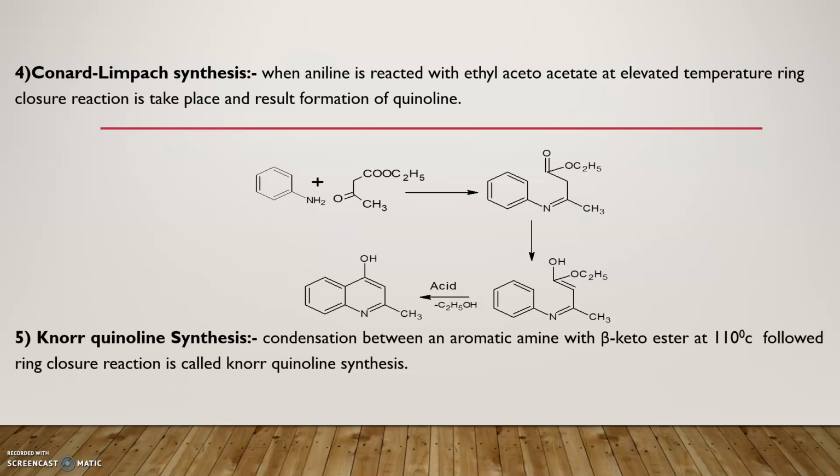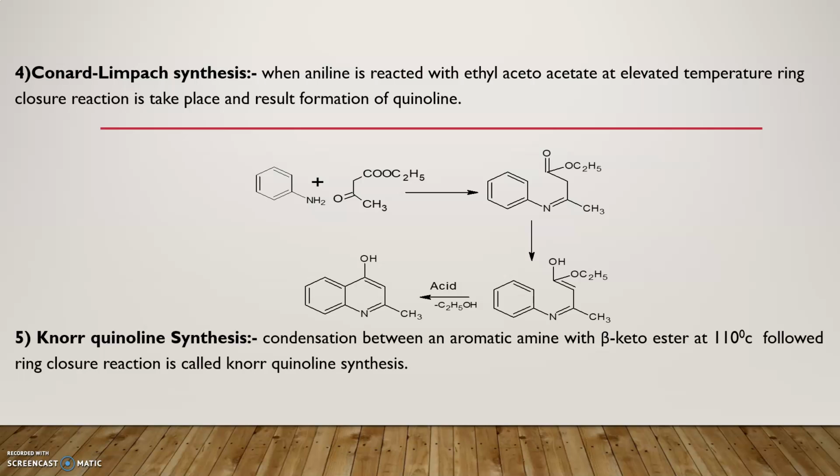The fourth method for synthesis of quinoline is the Conrad-Limpach synthesis. In the Conrad-Limpach method, aniline is reacted with ethyl acetoacetate at a particular temperature. The ring closure reaction takes place, and as a result, formation of 4-hydroxy 2-methylquinoline takes place.